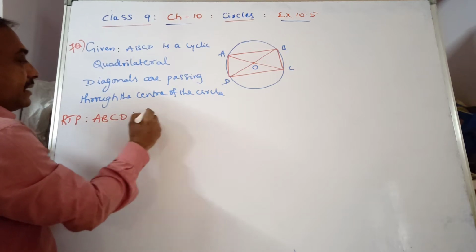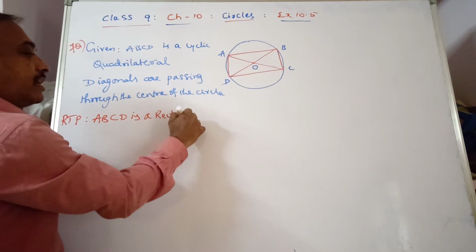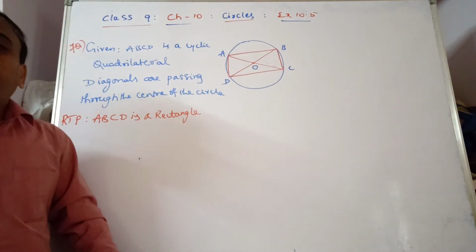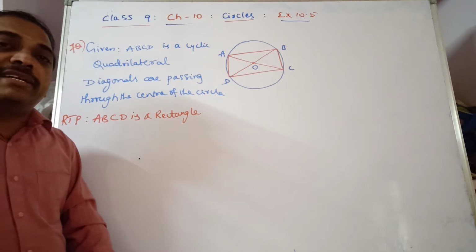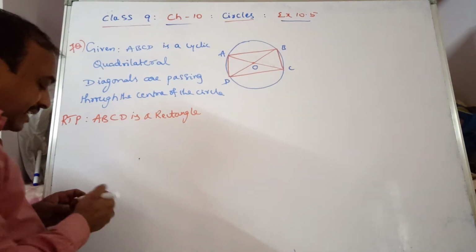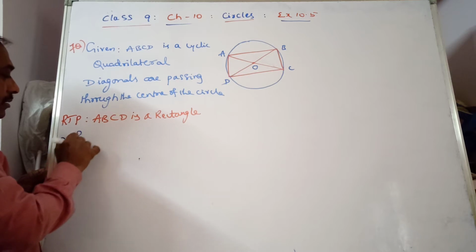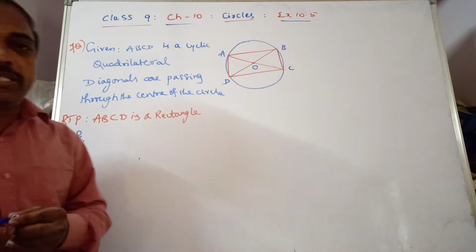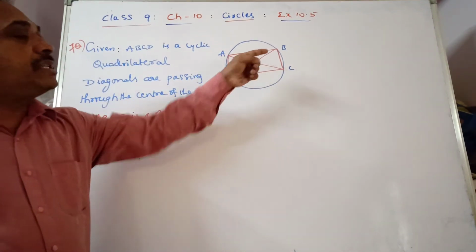To prove it is a rectangle, what are all the properties? How can we prove it is a rectangle? If opposite sides are equal and one angle is 90 degrees, then we can say that it is a rectangle. Observe the figure. ABCD is a cyclic quadrilateral, meaning all 4 points are lying on the circle, and the diagonals are passing through the center.